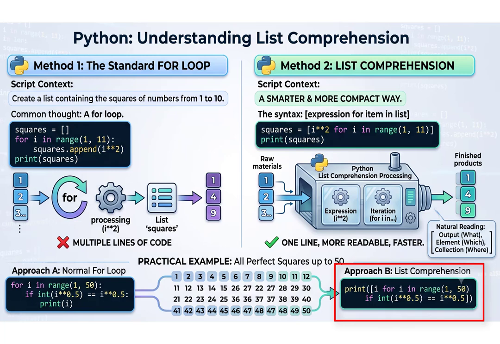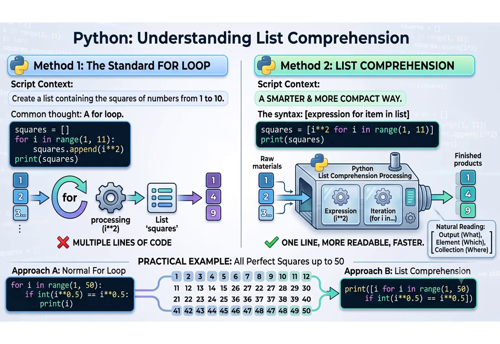Now I want all of you to think about one question. If the logic becomes extremely complex, should we force ourselves to use list comprehension? The answer is no. Readability is always more important than writing fewer lines. If a normal for loop makes the program easier to understand, then use the for loop. Programming is not about writing the shortest code. Programming is about writing code that everyone can understand.